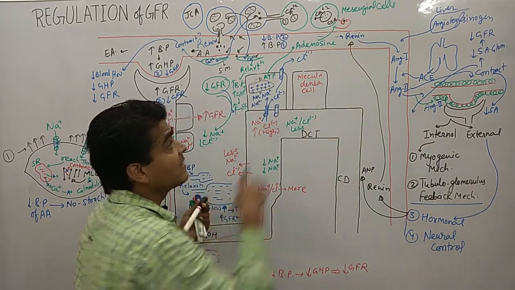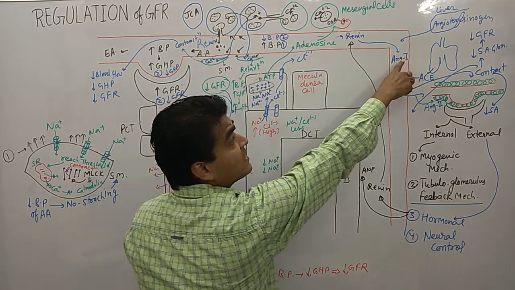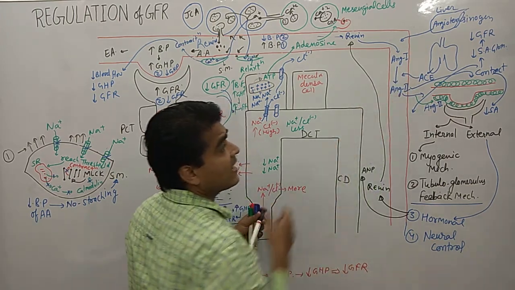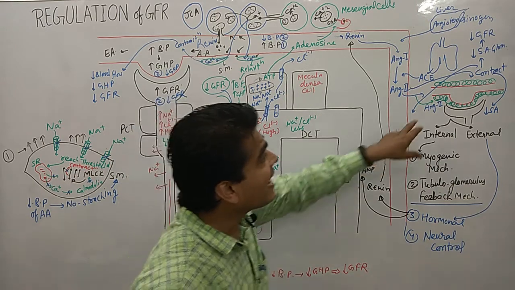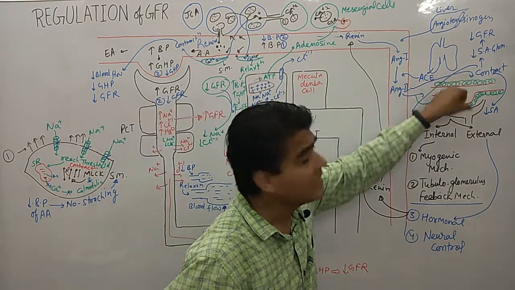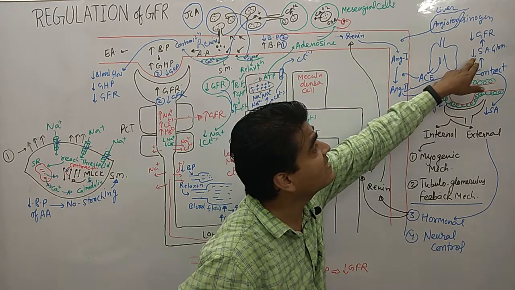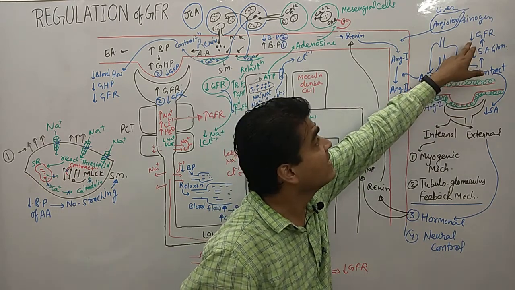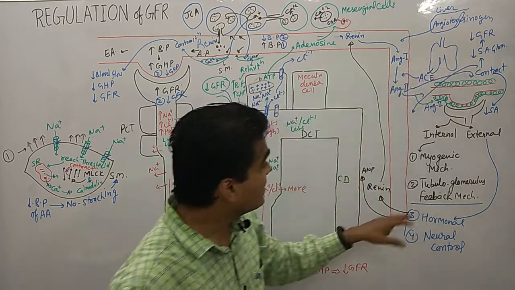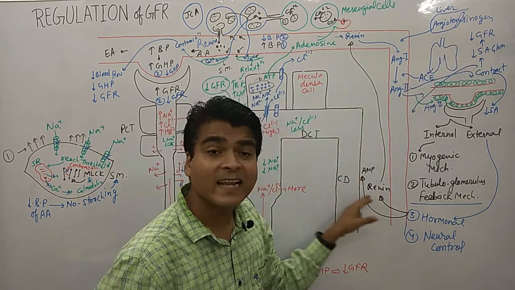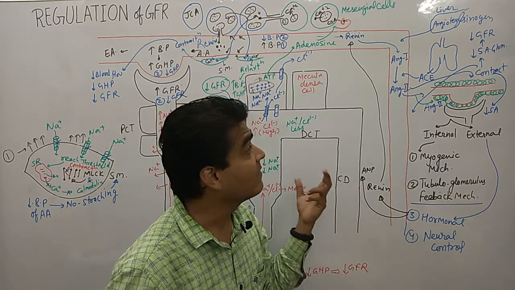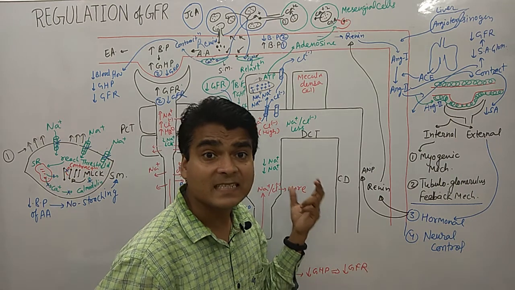Renin converts angiotensinogen into angiotensin 1, and angiotensin 1 converts into angiotensin 2, and this angiotensin 2 acts on mesangial cells and they contract, and due to contraction there is a decrease in the surface area of the glomerulus, there is a decrease in the GFR. So it was the case of when renin acts, whenever there is an increase in the GFR.